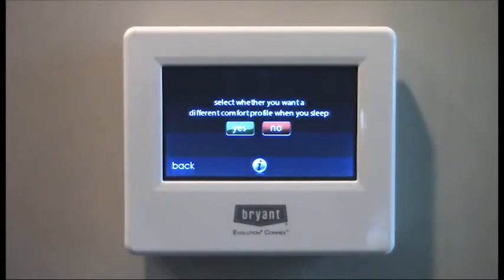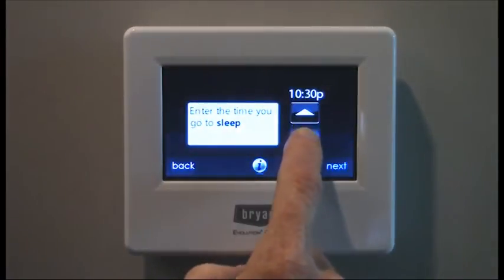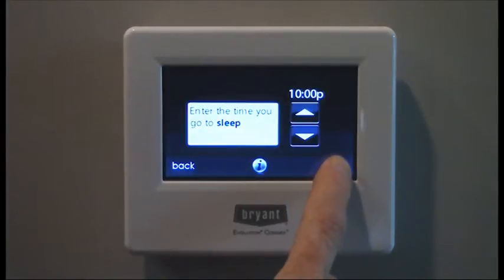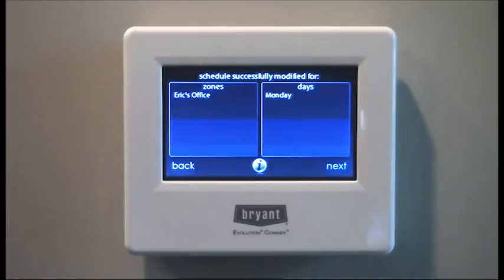Then also, once we're back home, it's going to go to the home settings. So do you want to change that setting for when you're sleeping? Maybe you like it cooler when you're sleeping. So we're going to say yes. And now we're just going to simply set the time. We're going to say 10 p.m. is our sleep point. And so we've set Monday.